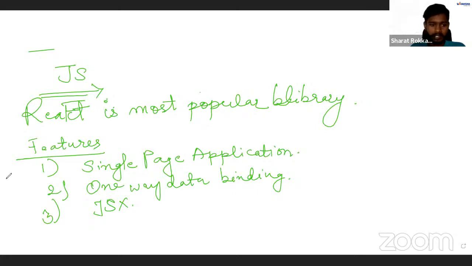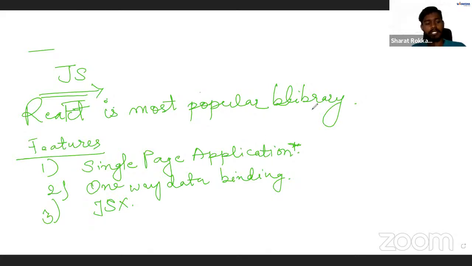So it's nothing actually. When I talked about single page application, let me tell you that there are two kinds of applications on the web. So first one would be web application, which is multi-page application, and the other one is single page application.